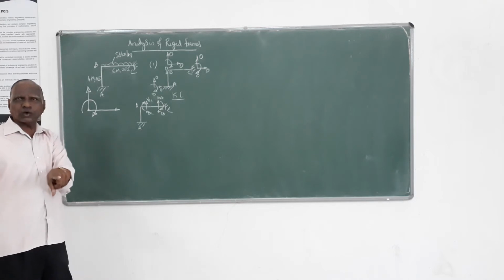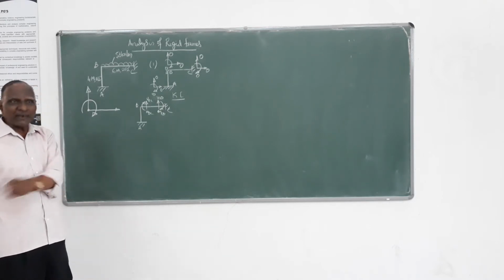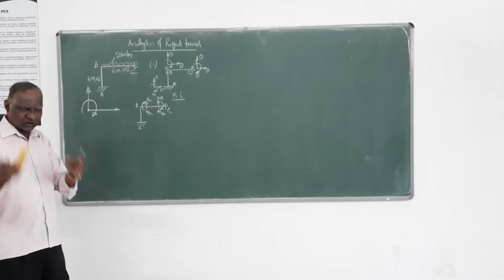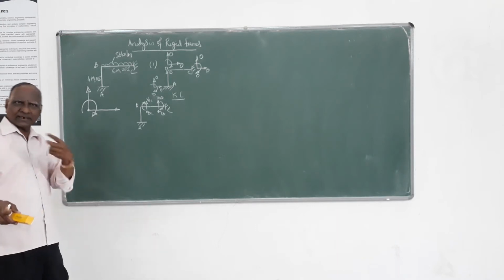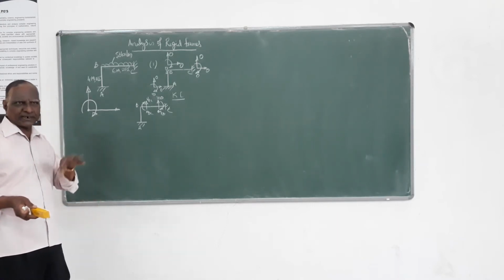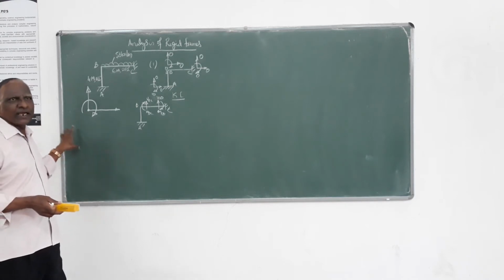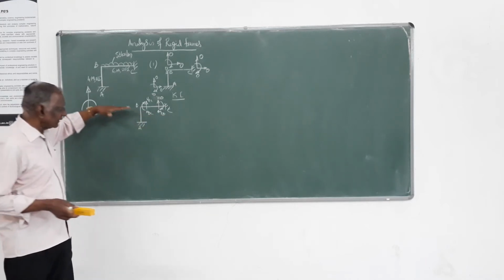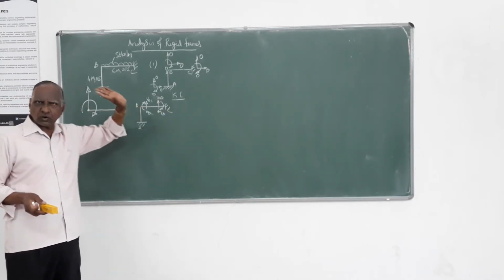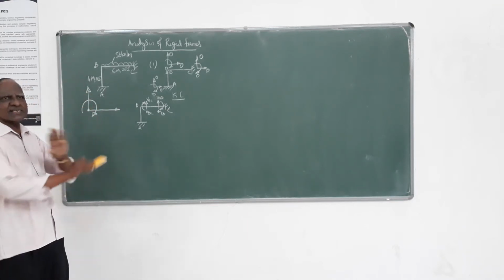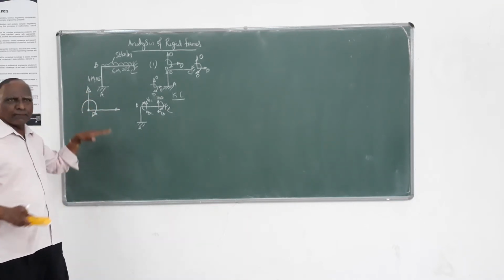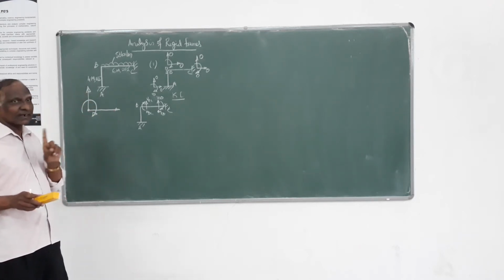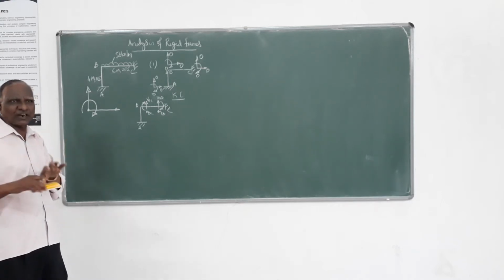This is called the system approach of analysis, not the element type of approach. The other one, element type, is finite element analysis. Don't bother about that aspect at this stage. It is altogether a different topic. We have only the system type of approach, wherein the coordinate system, whether it is the local coordinate system, that is the member coordinate system, or the global coordinate system, they are coinciding. All member axes match the global directions. That's an important aspect which you have to remember.